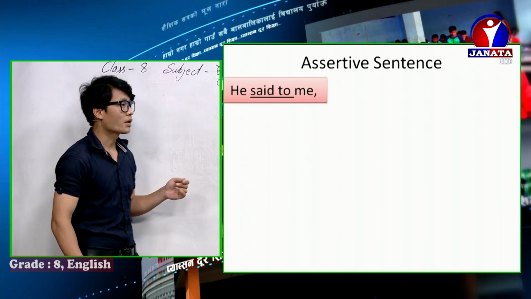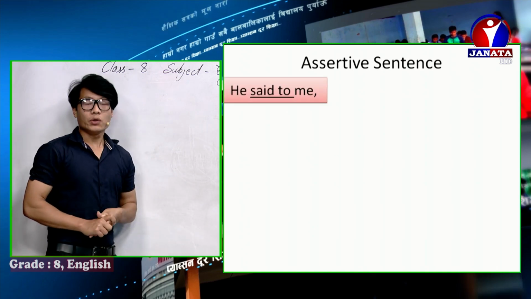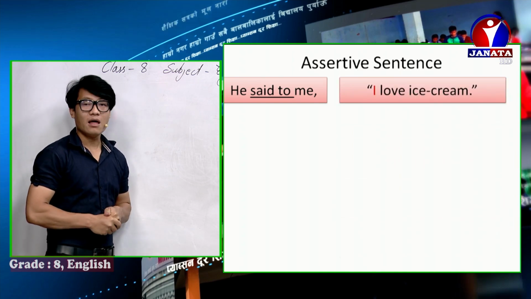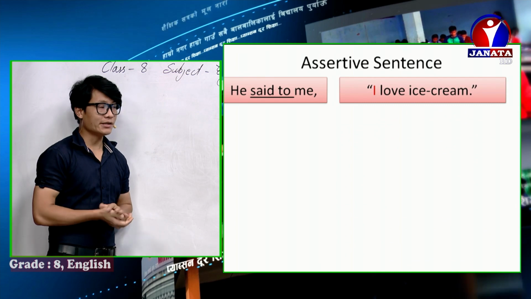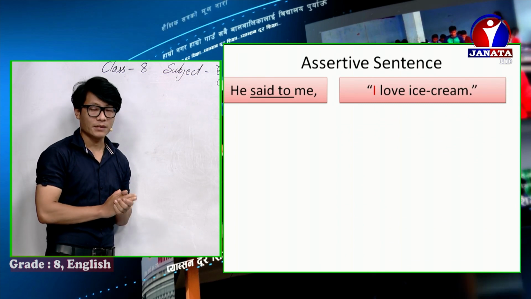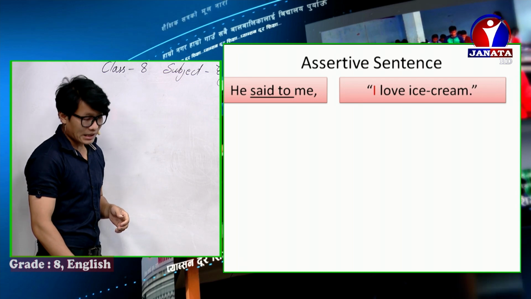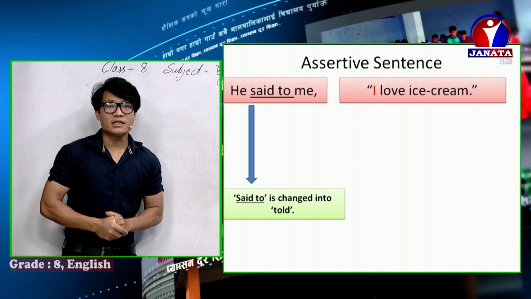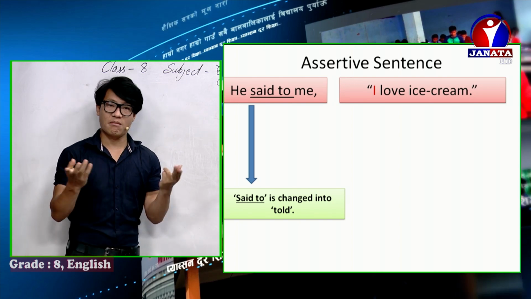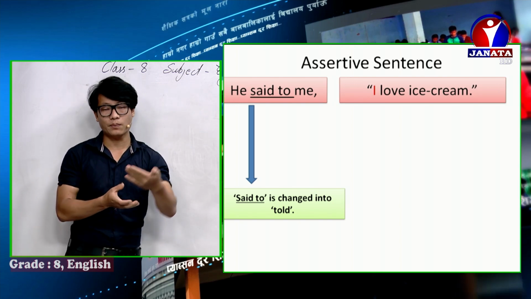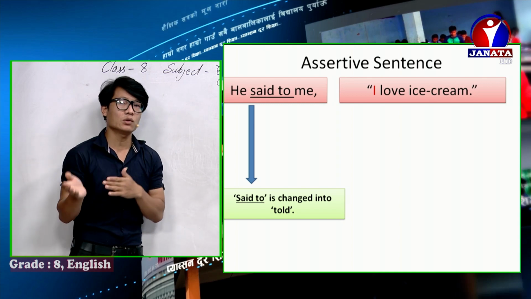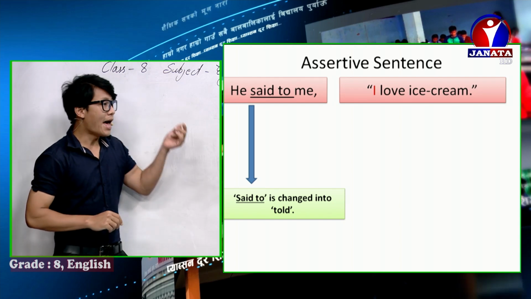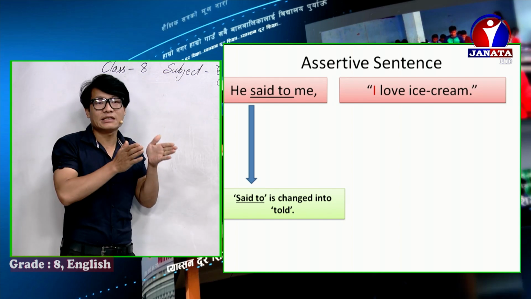Let me show you. He said to me, I love ice cream. Okay, so now let's change one by one. Said to is changed into told. Remember why? Because there is a preposition to after said. So said to should be changed into told. Remember this. And said to is in simple past.